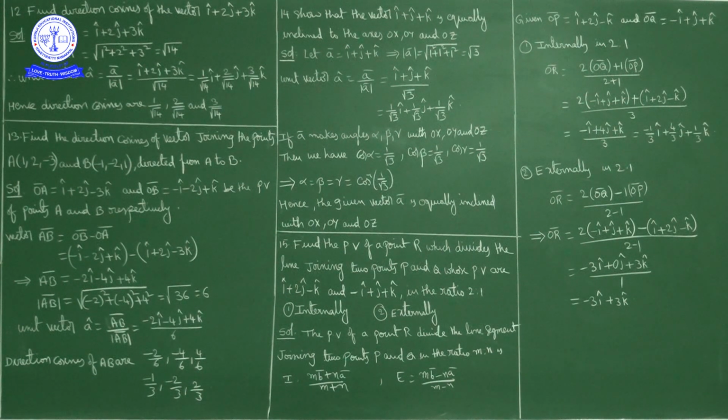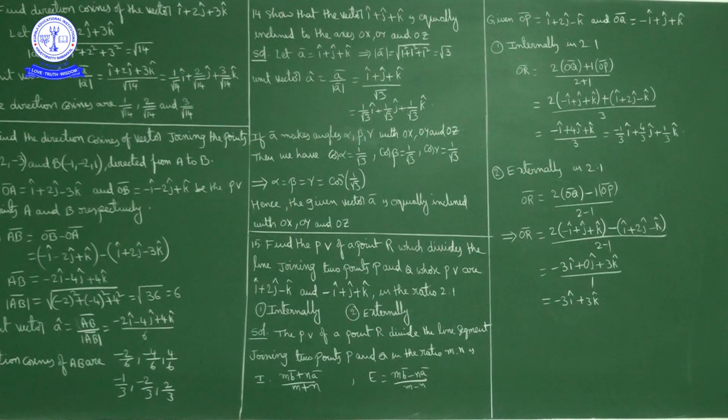Okay. Next question, question number 14. Show that vector i cap plus j cap plus k cap is equally inclined to the axes OX, OY and OZ. Means we have to show that the vector is equally inclined, means it makes equal angles with x axis, y axis and z axis.